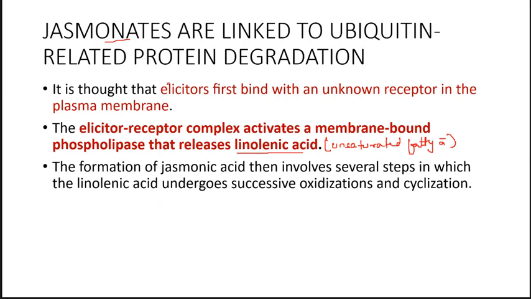It was thought that these elicitors from the pathogen first bind to an unknown receptor in the plasma membrane.